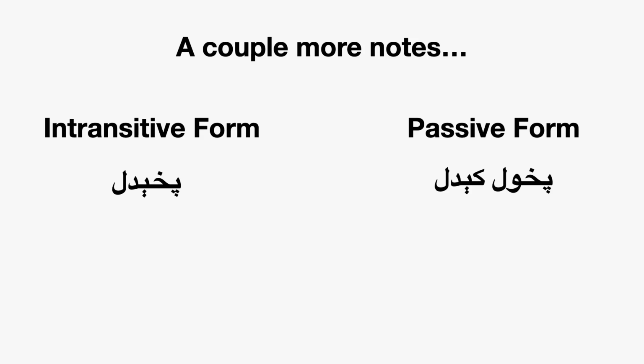So for the passive form in Pashto, it's different. You would say pachawal kidal, because for the passive form, we're taking the transitive form and we're making it passive. But the intransitive form is just intransitive. It's just saying something happened. So how is this different? In the intransitive form, you would say dore pachigi. So the food is cooking. You're not saying that somebody is actually doing the action. You're just saying that the food is being cooked.